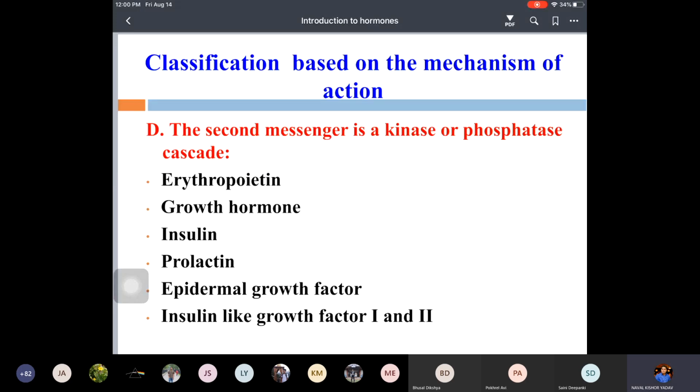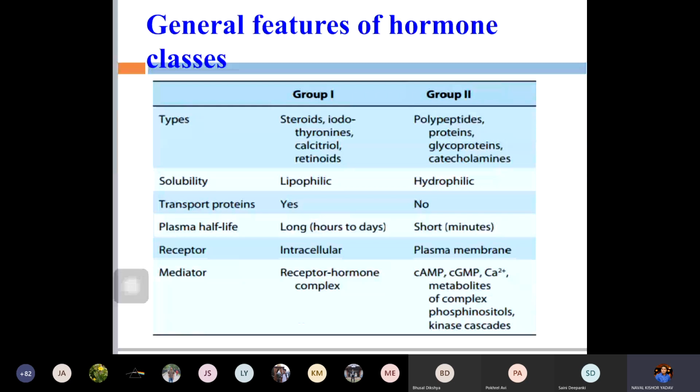Group 1 is insoluble, so it requires a transport protein to carry the hormone to the target organ. But group 2 is water soluble, so no transport protein is required. Plasma half-life is very long, extending to days, for group 1 hormones like steroid hormones and calcitriol. For group 2, as they are protein or peptide hormones, it is very short, in minutes, in the plasma.